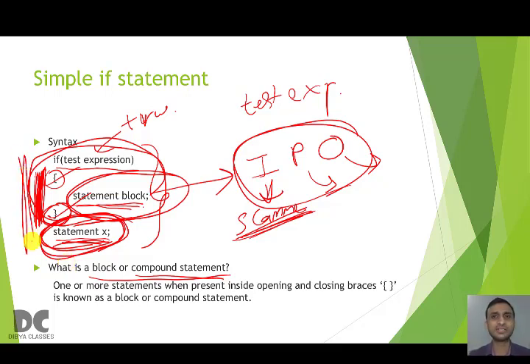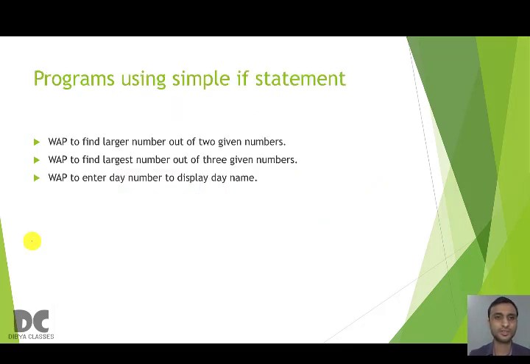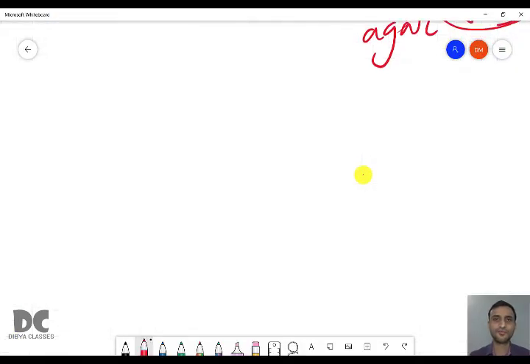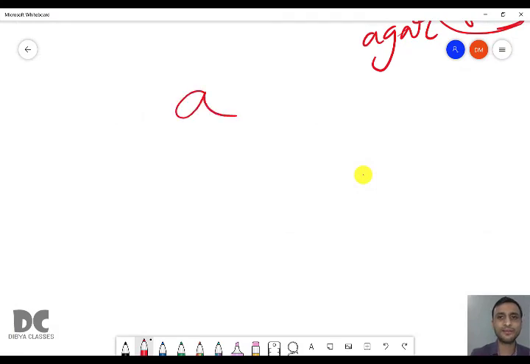So let us write a simple program. The program is: write a program to find the larger number out of two given numbers. For example, if two numbers are A and B, you have to find which is the larger one. Is A the larger or B the larger?